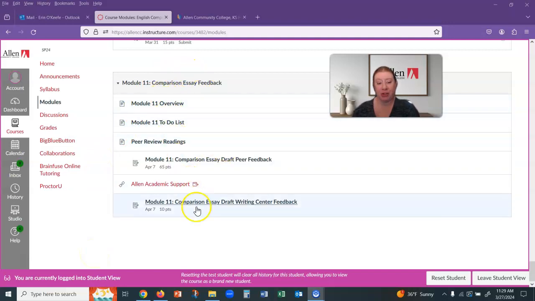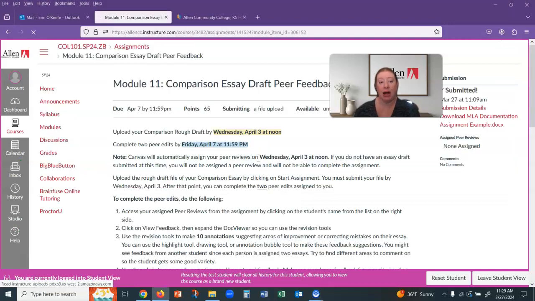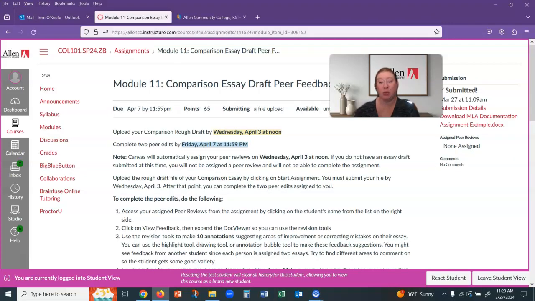So first of all, the module looks pretty short here, but like I said, these two assignments require multiple steps and there is an internal deadline. So the first thing that you need to know is that immediately at the beginning of the week, you're going to need to submit your assignment to the peer edit draft feedback spot and also to the online writing lab, which I'll show you in a minute. So this is what it looks like.